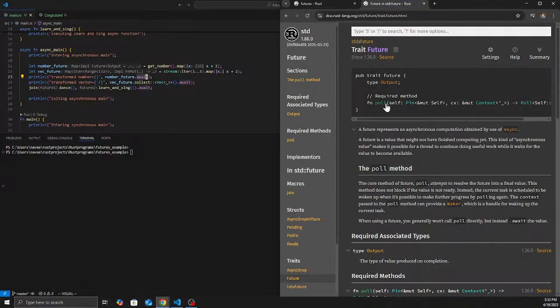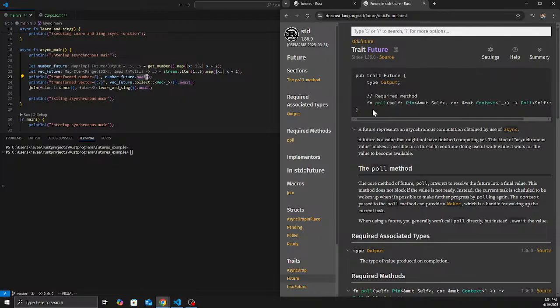Future, we already know, is a Rust trait used for asynchronous computation, and it has a type Output and a function poll.